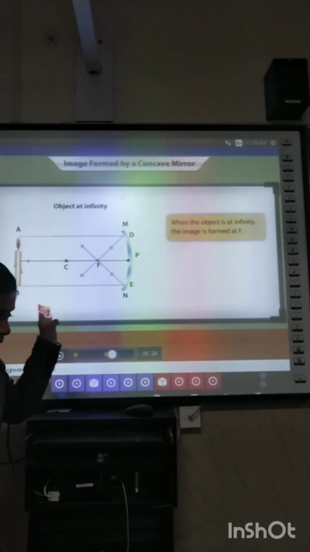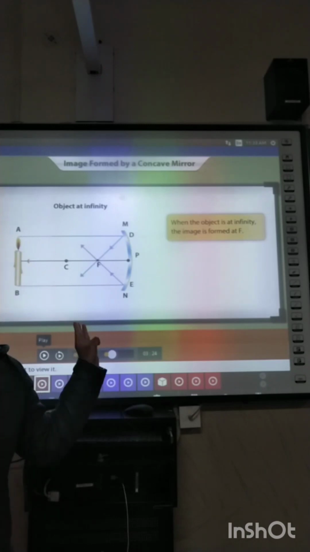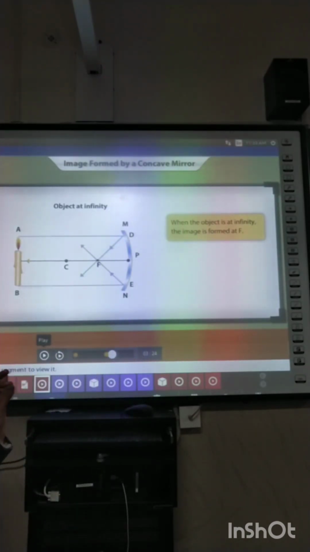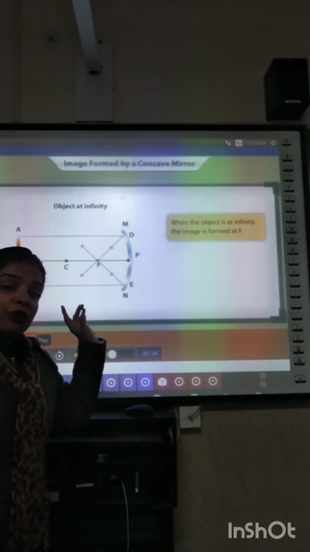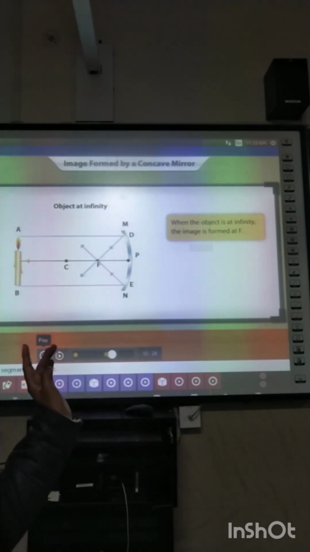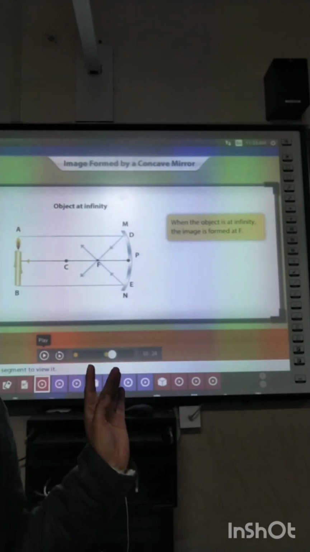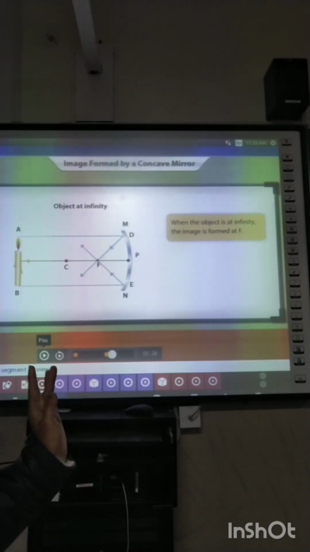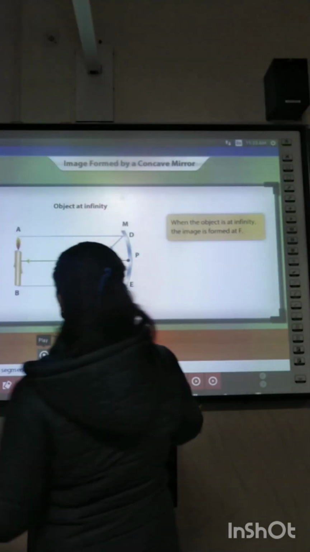So what are the characteristics of the image formed in this case by a concave mirror? The image is real and inverted. The image is formed at point F, at focus. The image is highly diminished. Highly diminished means the image is very, very small in size.